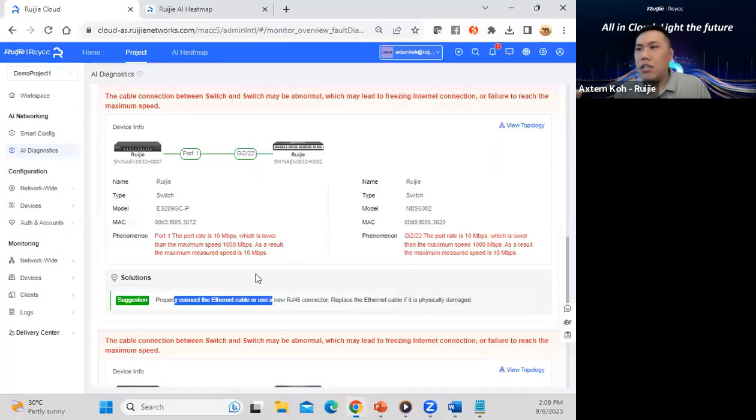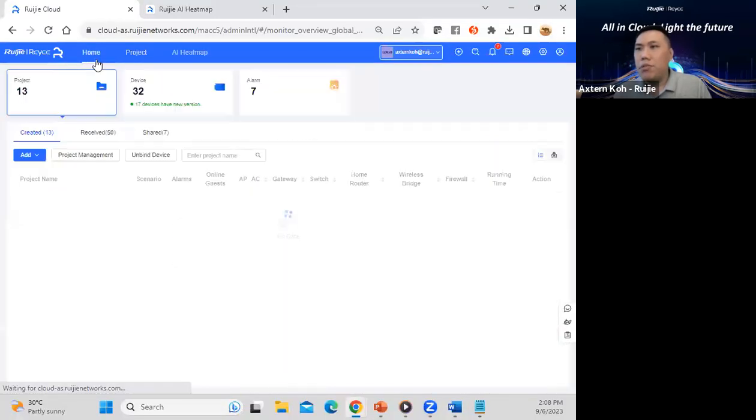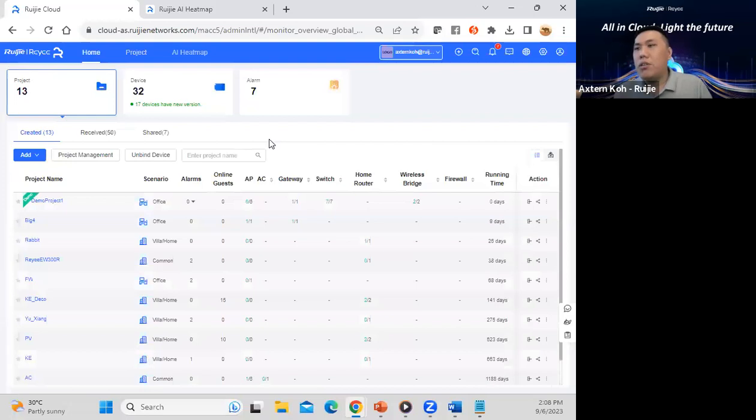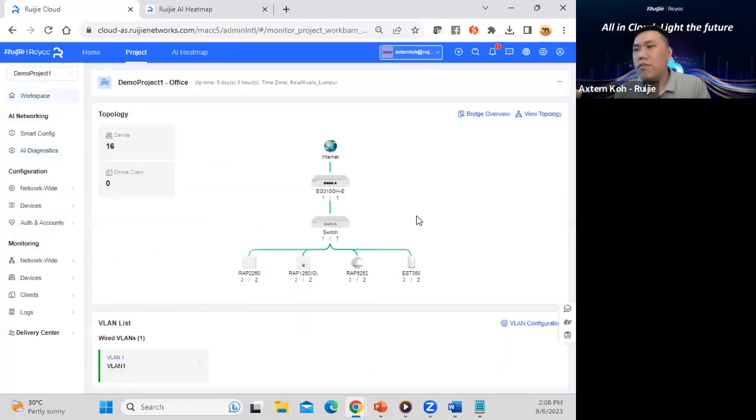Okay, so how are we going to build the demo project? Normally if you do not have any devices, you can build your demo project by "Add by demo project". The demo project will help you create it, and they have virtual simulations for you. Inside the demo project, they have 1 router, 7 switches, a ceiling AP, wall plate AP, outdoor AP, and even a point-to-point wireless bridge. So they fully complete our equipment in this demo project to let you show to the customer.